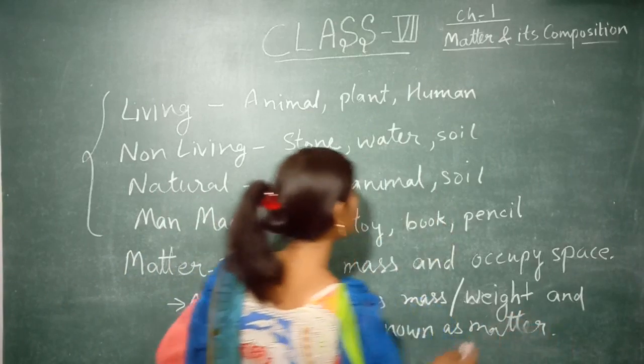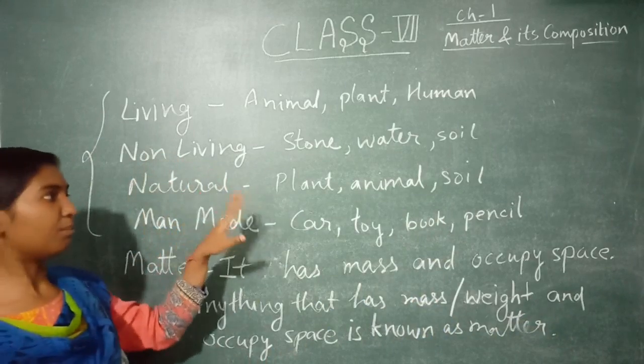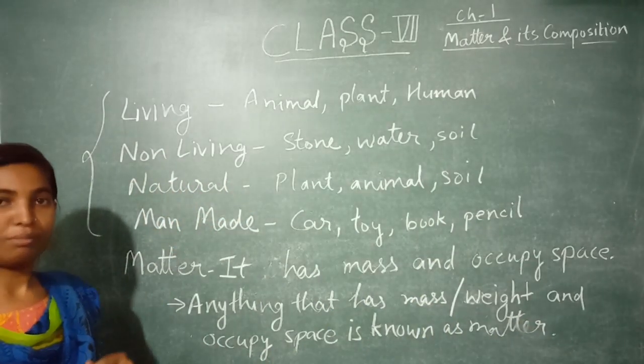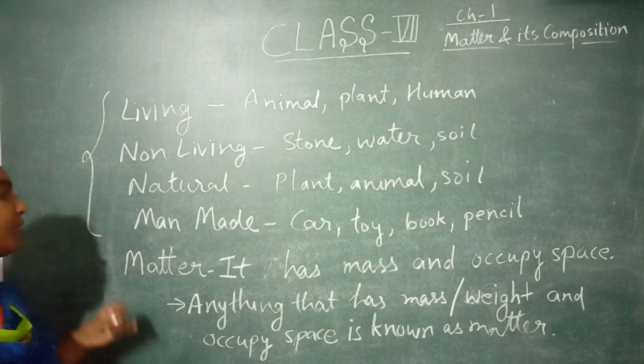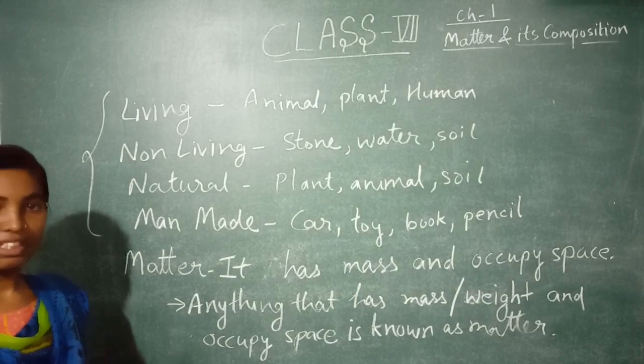So all these things are made up of matter, whether animal, plant, human being, stone, water, soil, whatever it is. Now we will see after this composition of matter, that this matter is made up of